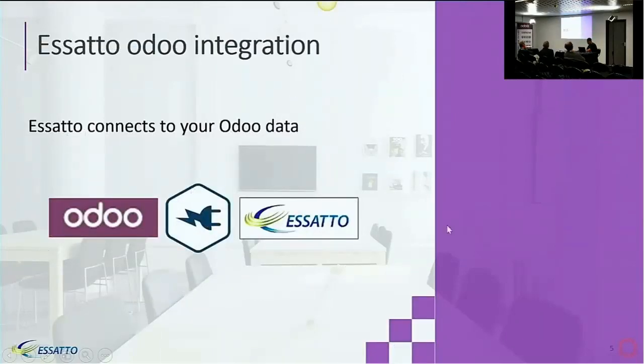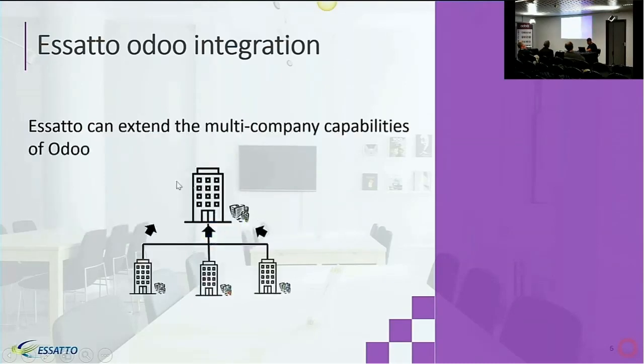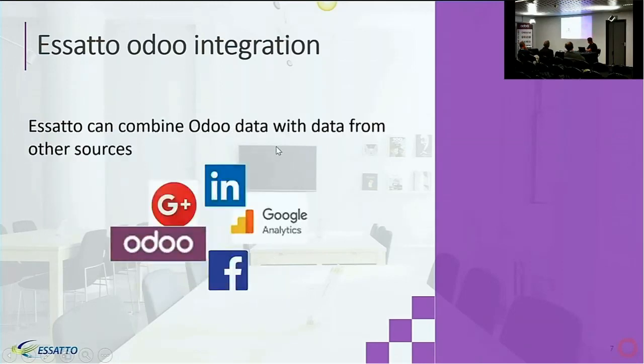So we have a pre-built connector to Odoo, and we've also pre-built all the structures that support the reporting into a BI tool like Power BI, for example, or the tools that come with Essatto. You can extend the multi-company capabilities of Odoo. You can combine it with data from other sources, so you can bring in your Odoo sales information and marry that up with your Google Analytics information, etc., to give you more meaningful KPIs.